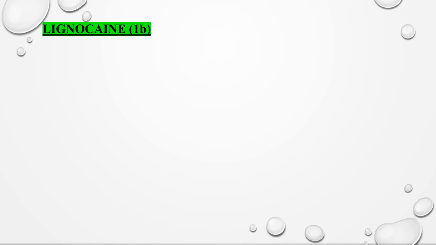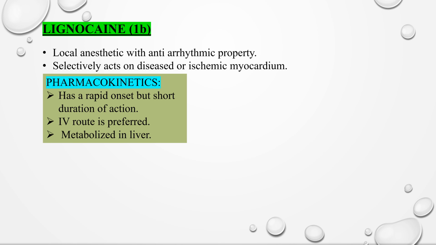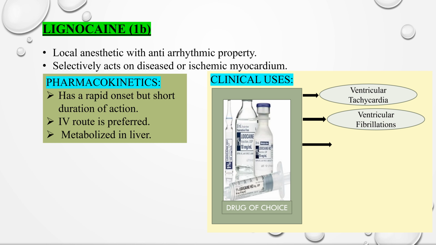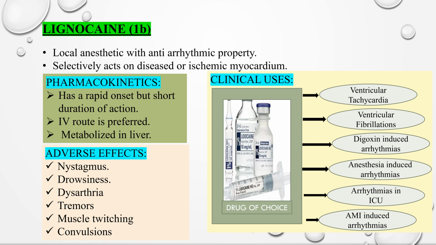Coming to the drug lignocaine. It is a local anesthetic with antiarrhythmic property. This drug selectively acts on diseased or ischemic myocardium. It has a rapid onset with short duration of action. IV route of lignocaine is preferred. It is metabolized in liver. Coming to the clinical uses, lignocaine is a drug of choice in various cardiac conditions like ventricular tachycardia, ventricular fibrillations, digoxin-induced arrhythmias, anesthesia-induced arrhythmias, arrhythmias in ICU, and acute MI-induced arrhythmias. Adverse effects of lignocaine include nystagmus, drowsiness, dysarthria, tremors, muscle twitching, and convulsions.